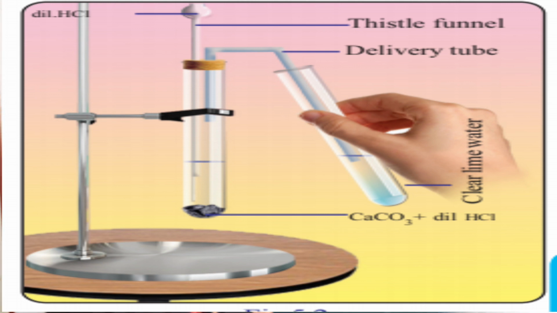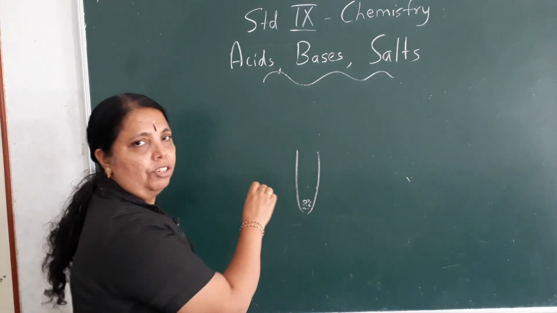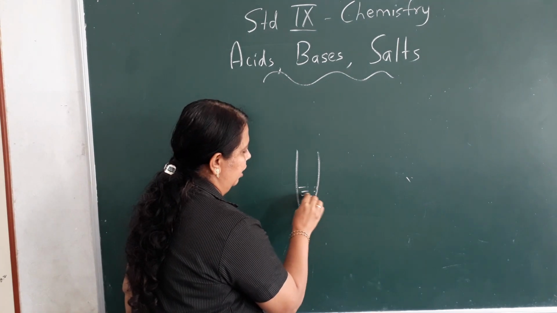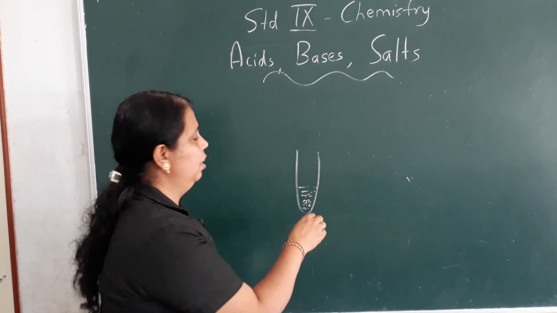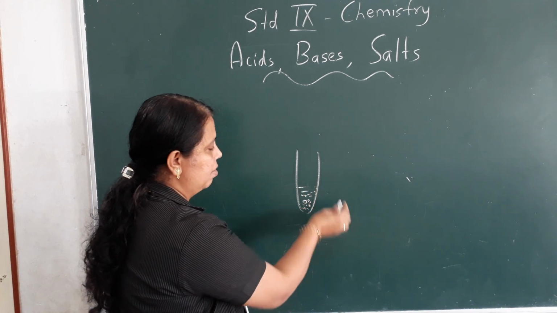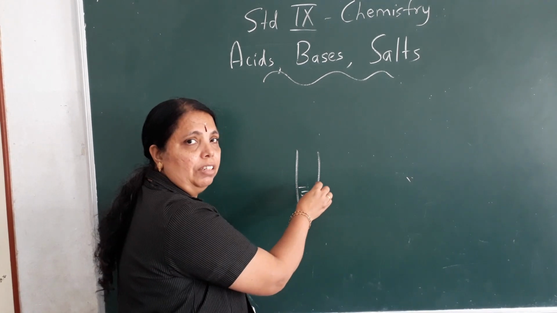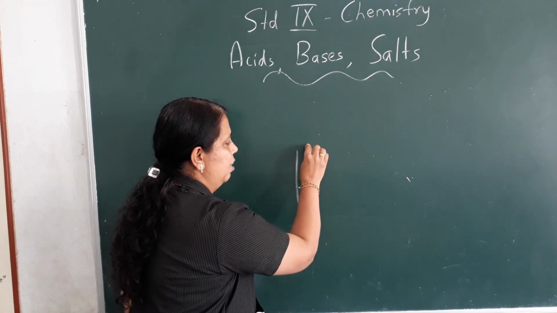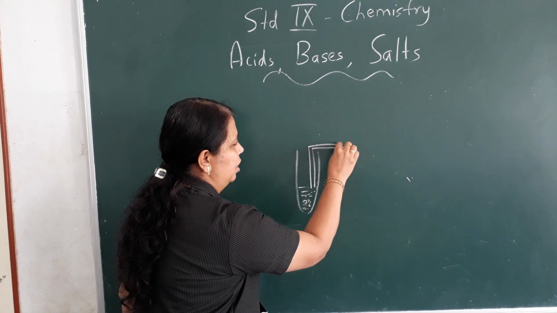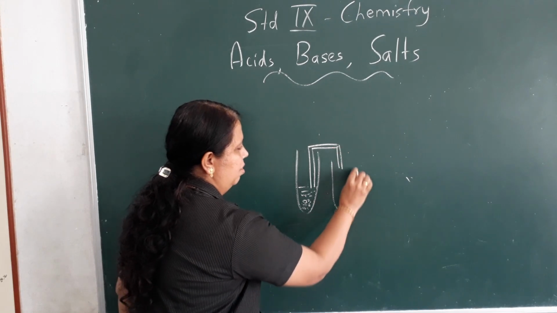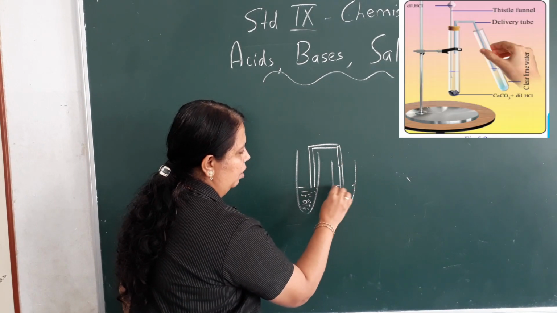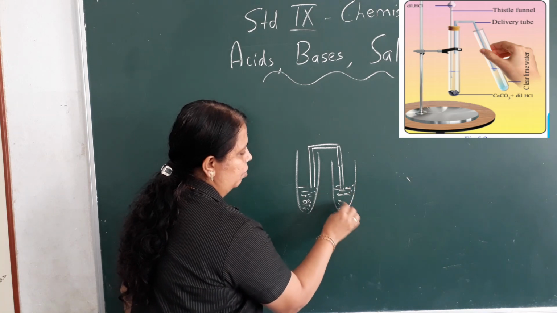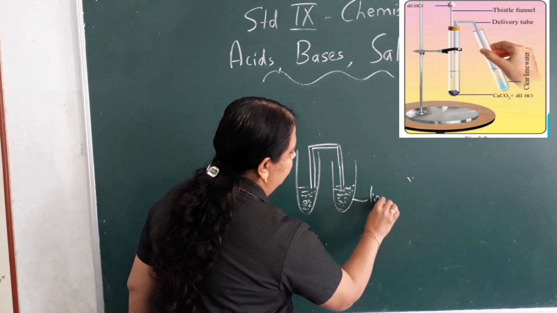So in this experiment they have asked us to take calcium carbonate pieces, that is marble pieces. To this we have to add dilute hydrochloric acid through a thistle funnel. Okay. Now what happens? This marble pieces will react with acid and a gas comes out which is then passed into lime water. Lime water means calcium hydroxide solution. So this contains lime water. Okay.